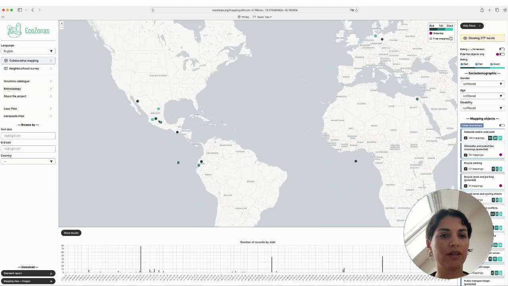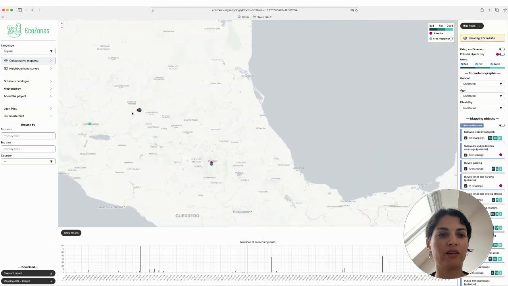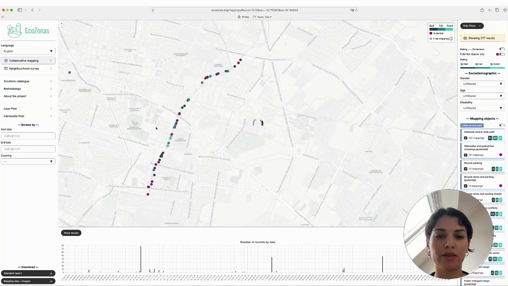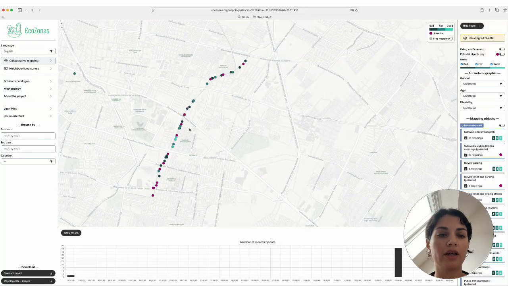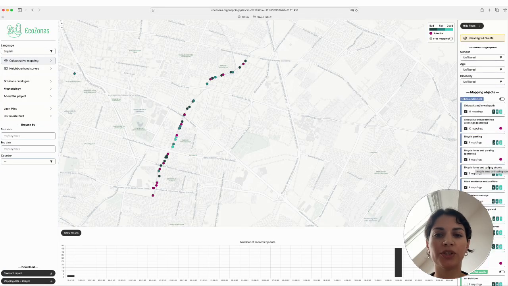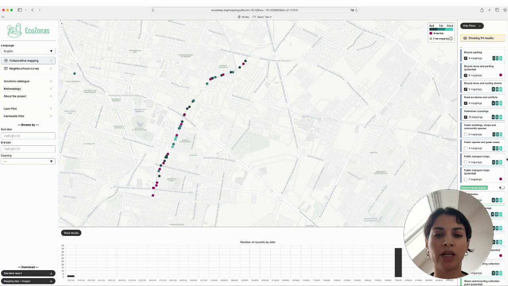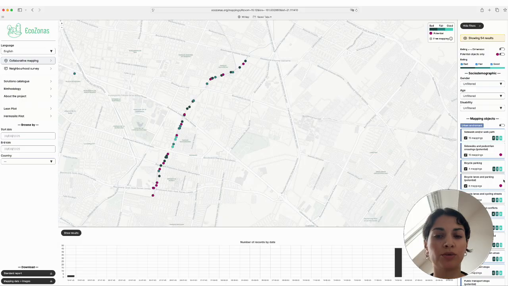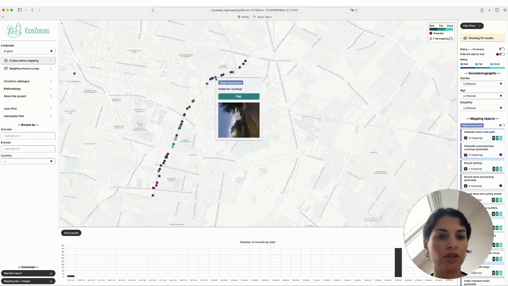Okay, so let's check our website EcoZones. Here we have a map with all the dots that have been mapped so far. In the right menu, we can see all the filters and all the lists of objects and dimensions, and I already filtered and I left only the objects related to road safety. If we scroll over the dots in the map, we will see more details on each of the objects.